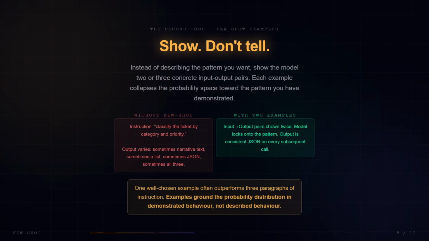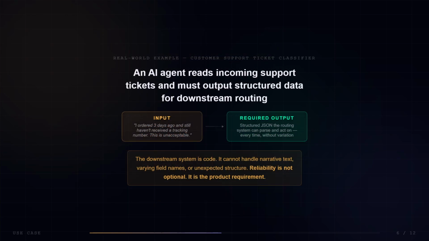With 2 well-chosen examples, the model locks onto the pattern. Output becomes consistent JSON on every call. One well-chosen example often outperforms 3 paragraphs of instruction. Examples ground the distribution in demonstrated behavior, not described behavior. That distinction is everything. Let's make this concrete.